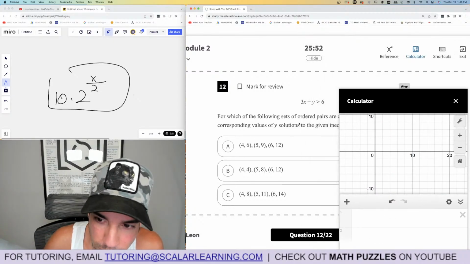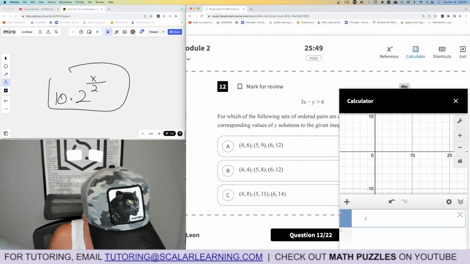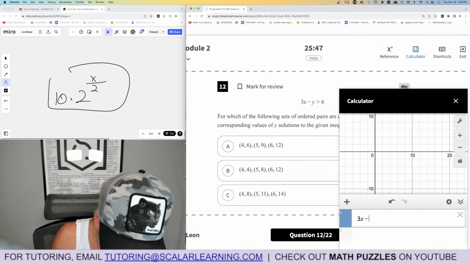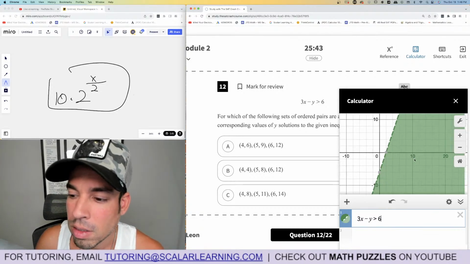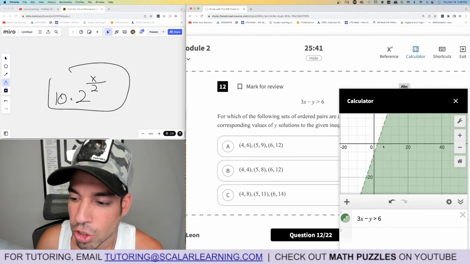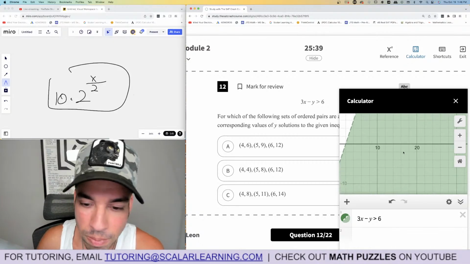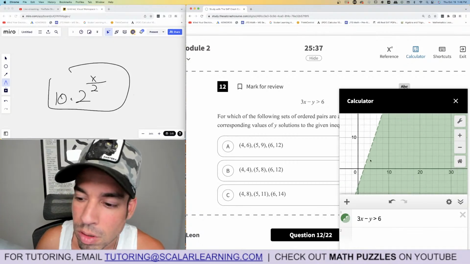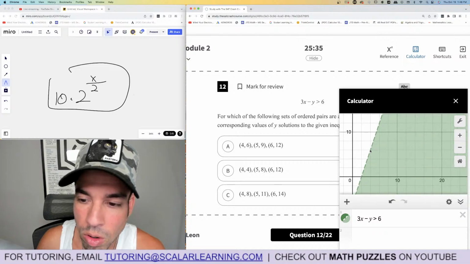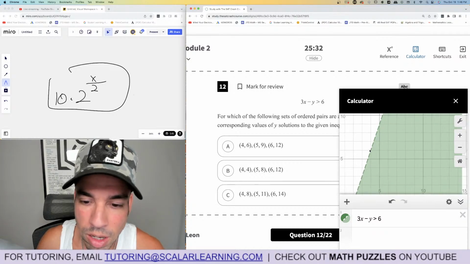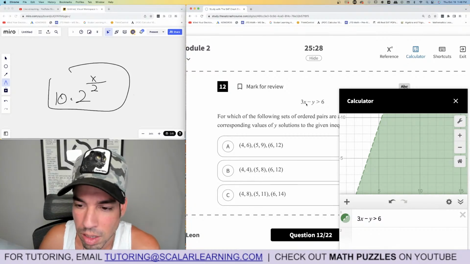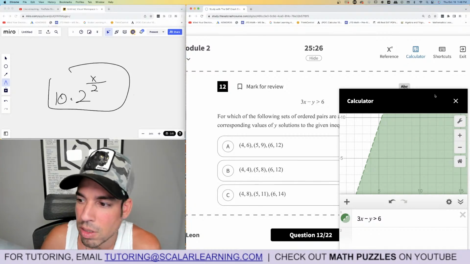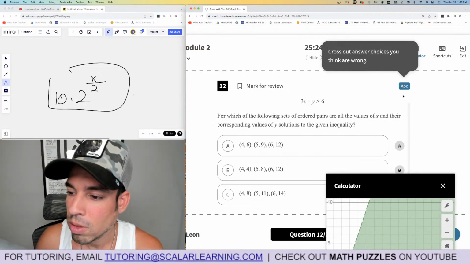Usually what I do is I just plug and chug. Hey, do they satisfy all of them? So this might be easier. 3x minus y is greater than 6, okay? And we can just see which of these solutions don't fit in the shaded area. So (4, 6). Oh, it's right on the line. I think that one's out, because if you plug in 4 and 6, that's 12 minus 6. 6 is not greater than 6. So that one is out.